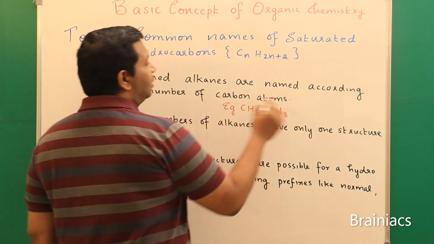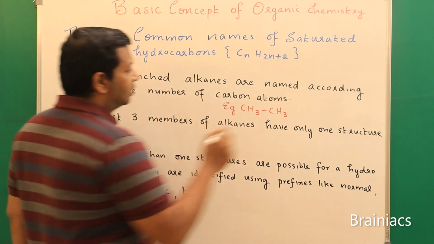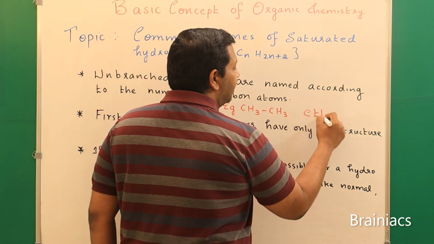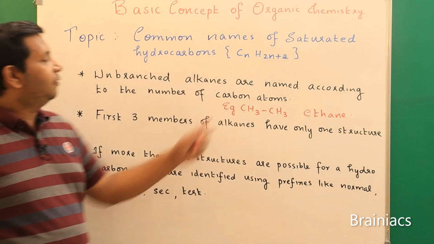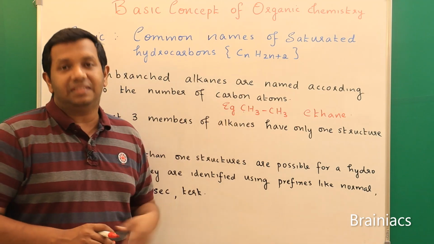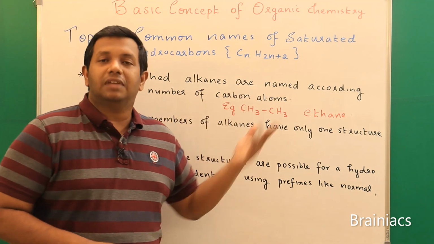In this case, it is based on the number of carbon atoms. There are two carbon atoms, so the name will be ethane. And if it is only one, we say methane. If it is 3, we say propane.